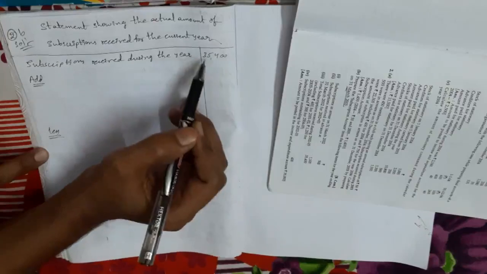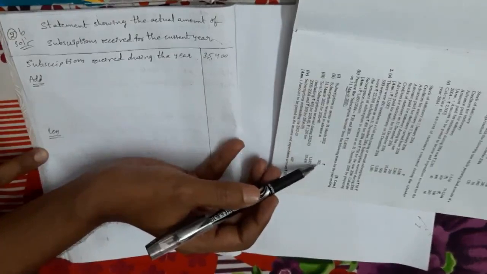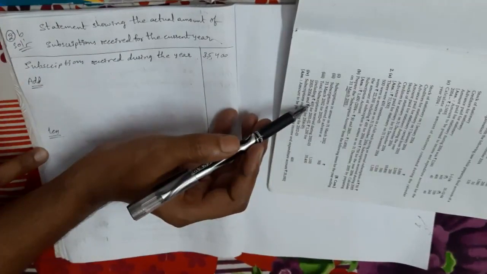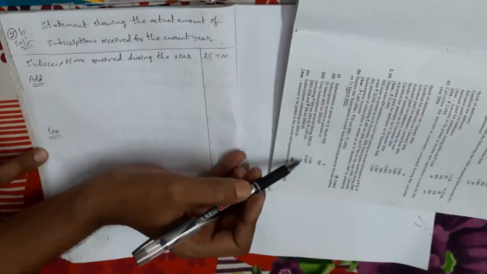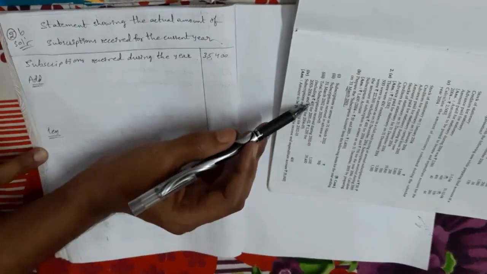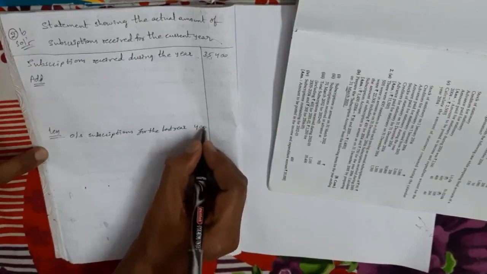So in the total received amount, how much do we have to deduct? Only this 400 rupees. Don't take this 500 rupees. Suppose this 400 rupees is not given, then we would subtract the total last year amount. But in this problem we subtract only 400 rupees, and we ignore this 500 rupees because it is not included in this amount. So here I am subtracting only 400 rupees, which is outstanding subscriptions for the last year.